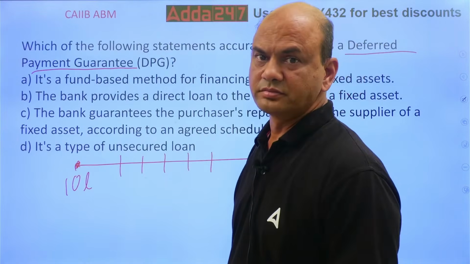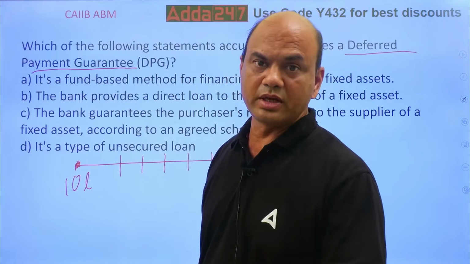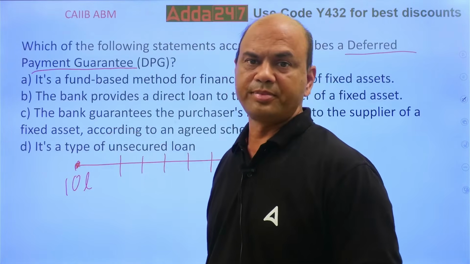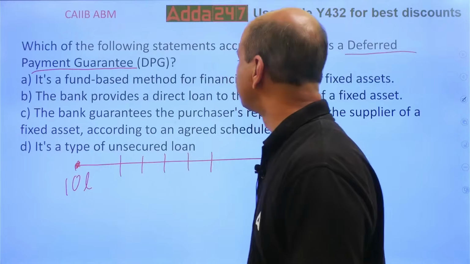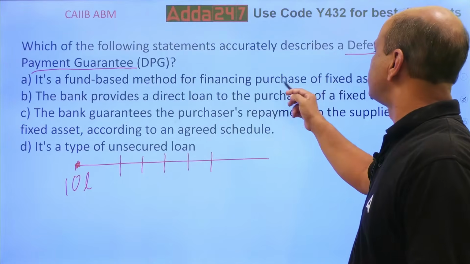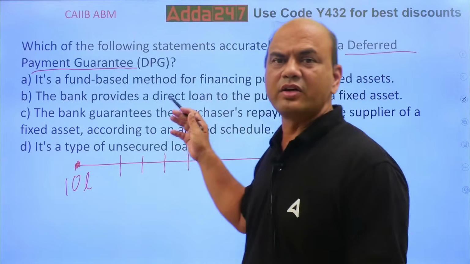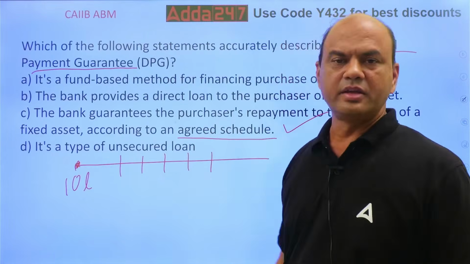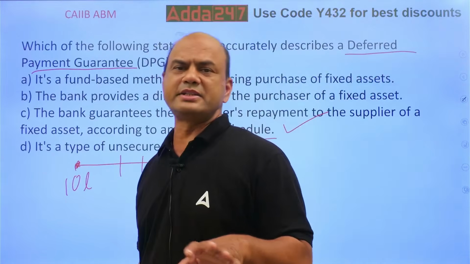So, here the example which I gave was home loan, means customer took the loan and you are the giver, the creditor. Here the case is separate. Here bank is giving the guarantee. So what is the answer for this? It is a fund-based method for financing purchase of fixed assets. See, this is generally in your normal loan. The correct answer over here is agreed schedule, EMIs, isn't it?